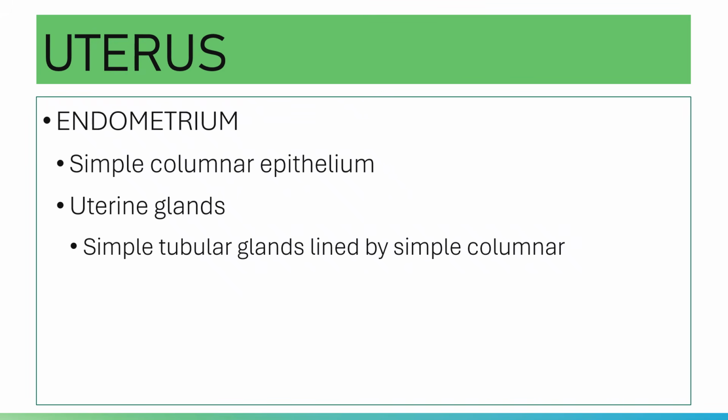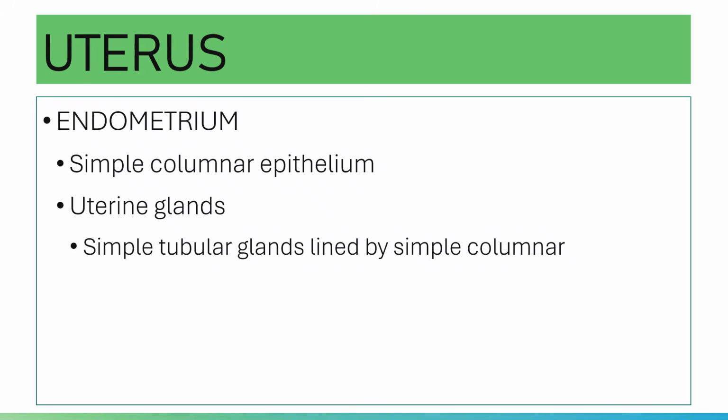Your endometrium is the mucosal lining of your uterus. It consists of a lining epithelium, since it is the mucosa.